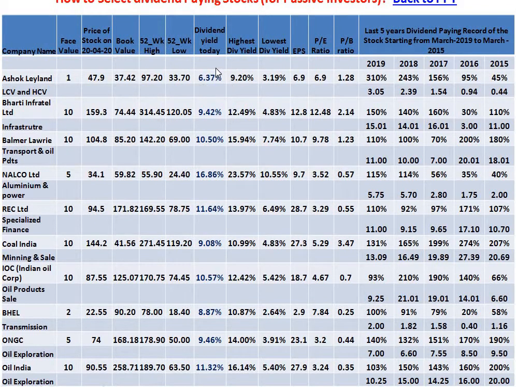Why I have selected these stocks is because I am trying to compare with the bank. Banking rate of interest is right now 7%, maybe 6.5, or in a few banks they are offering 7% or 7.5% to senior citizens. So I have taken that benchmark, and on the basis of that I have tried to select the stocks which are giving better than banks. Ashok Leyland is my special liking, so I have selected that also. Otherwise, you see that Bharti is offering a yield of 9.42%, Balbir Lorry 10.5%, Nelco 16%.